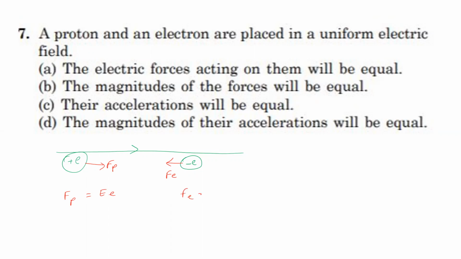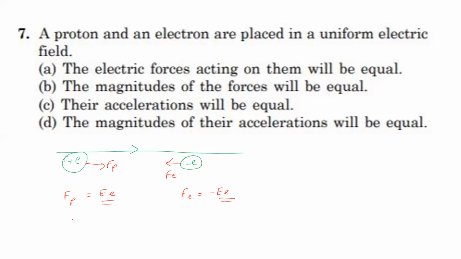The force on the electron is equal to minus E into e, since we are taking a negative charge. The magnitudes of the forces on the proton and the electron are equal, but the directions are not equal. Since force is a vector, we have to consider both magnitude and direction. Since the direction is not the same, the forces are not equal, but the magnitude is equal.